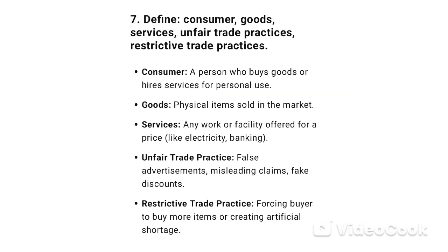7. Define consumer, goods, services, unfair trade practices, restrictive trade practices. Consumer, a person who buys goods or hires services for personal use. Goods, physical items sold in the market. Services, any work or facility offered for a price, like electricity, banking. Unfair trade practice, false advertisements, misleading claims, fake discounts. Restrictive trade practice, forcing buyer to buy more items or creating artificial shortage.